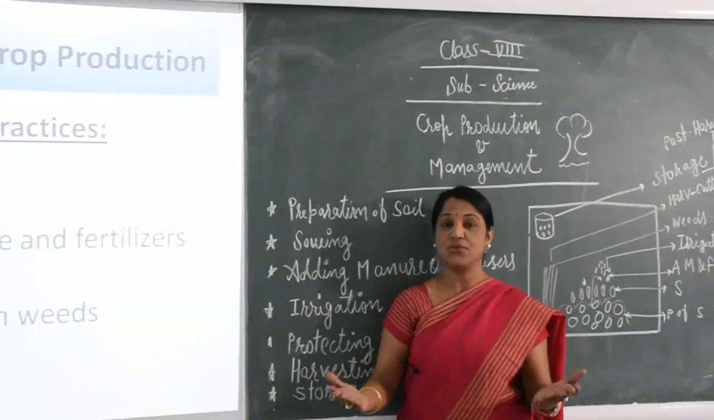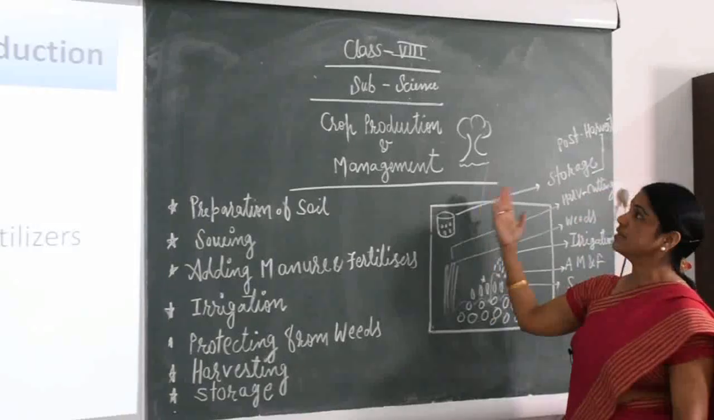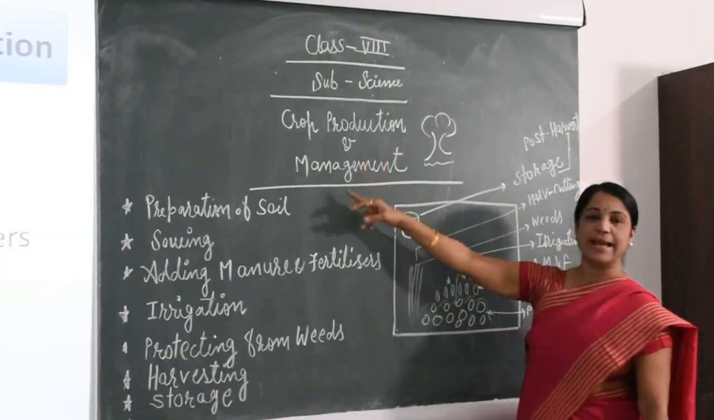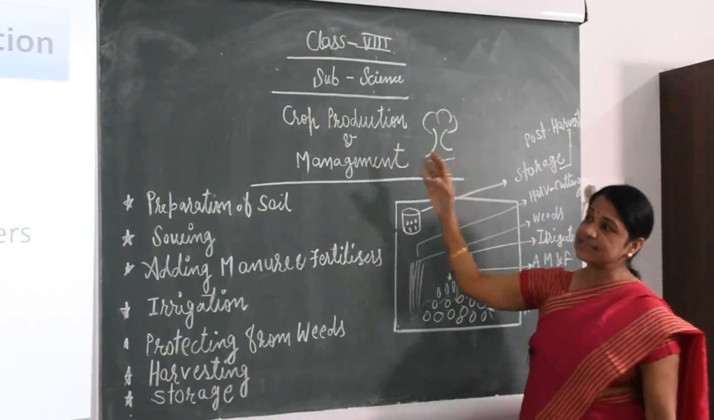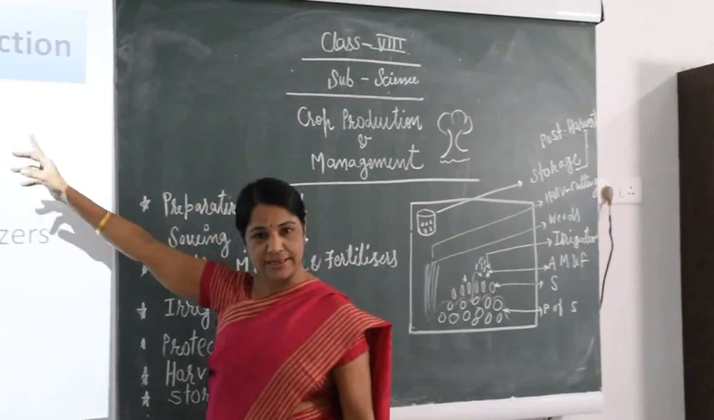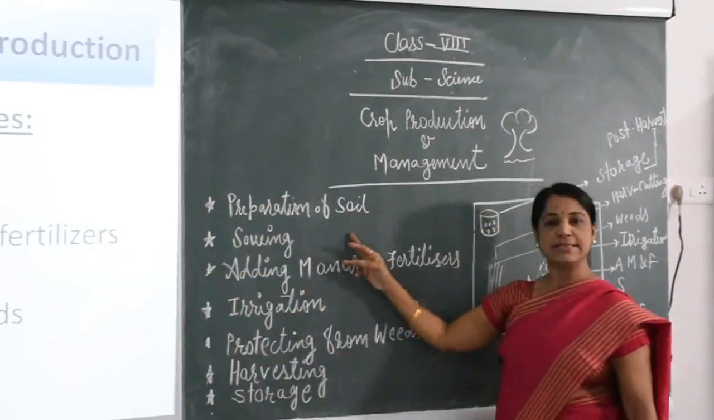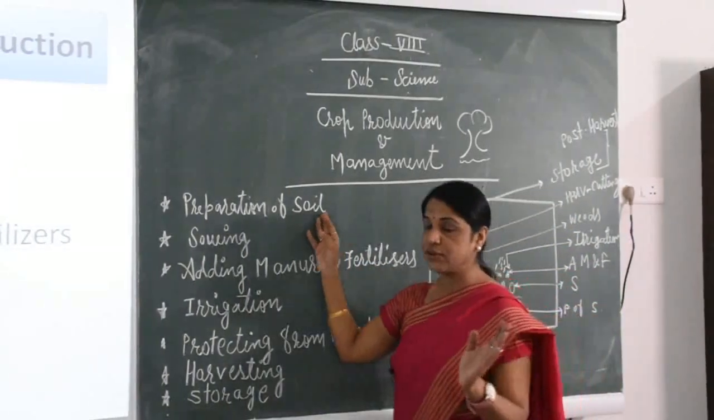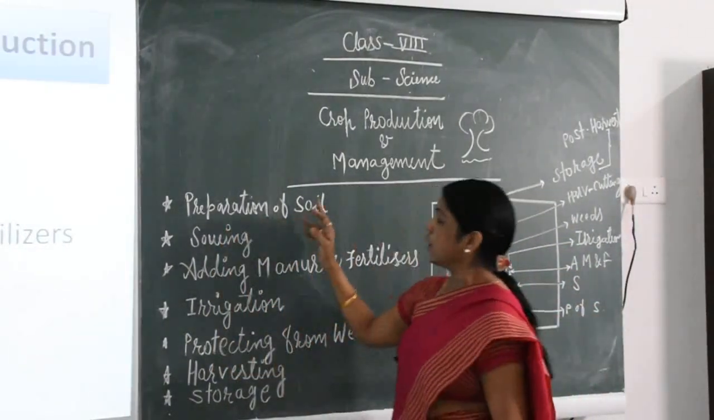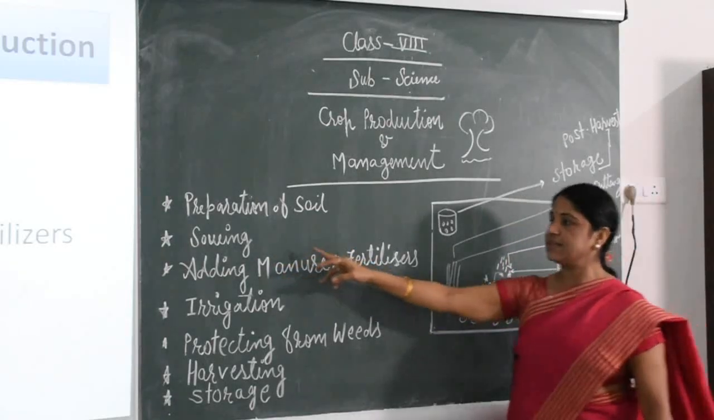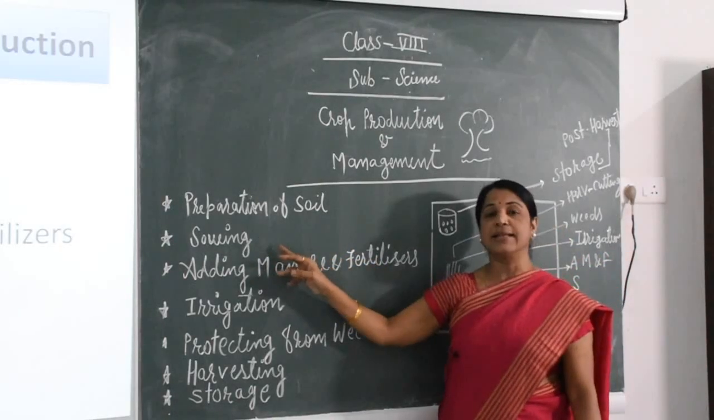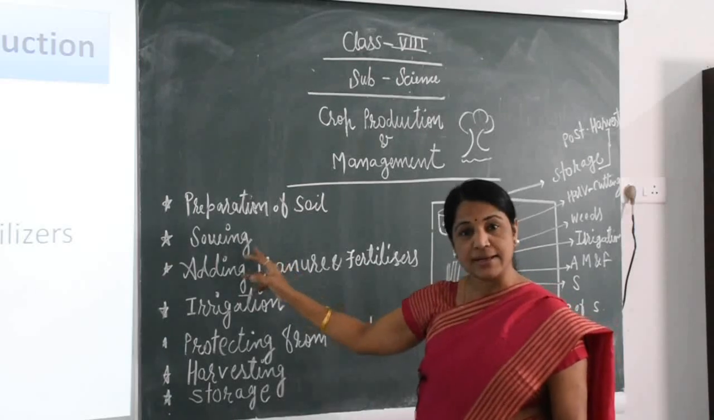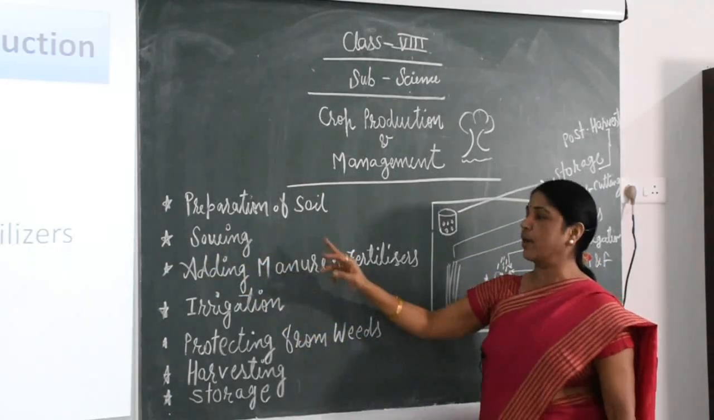Today we are going to see crop production and management. What are the various agricultural practices we are going to see here? First, preparation of soil, which I taught you in the previous video. Second, sowing. What is the meaning of sowing, children? It is planting the seed. It is called sowing.